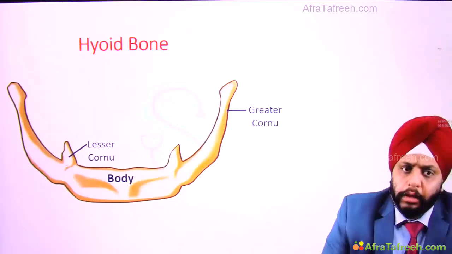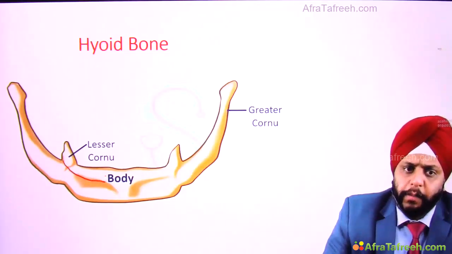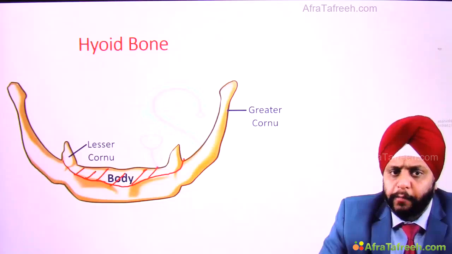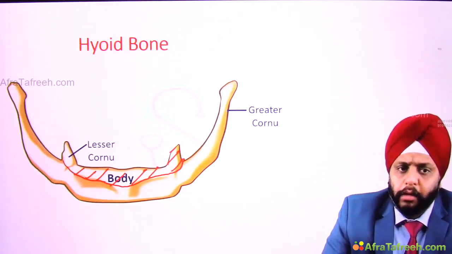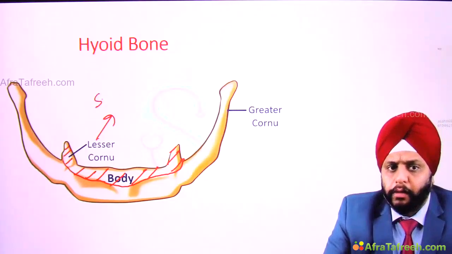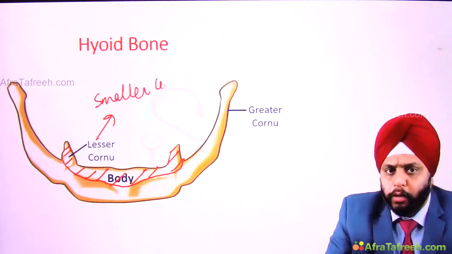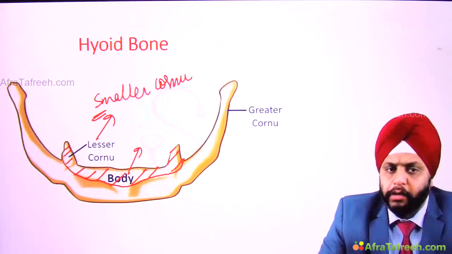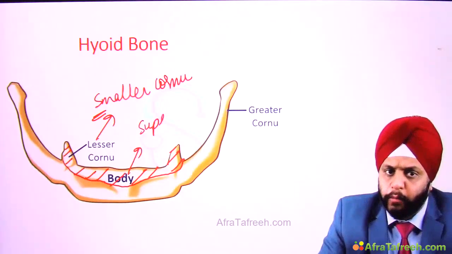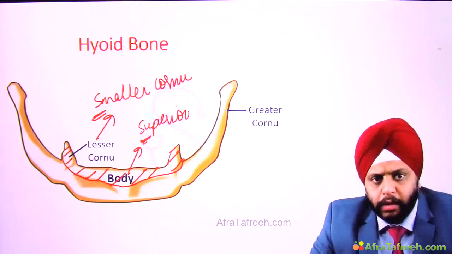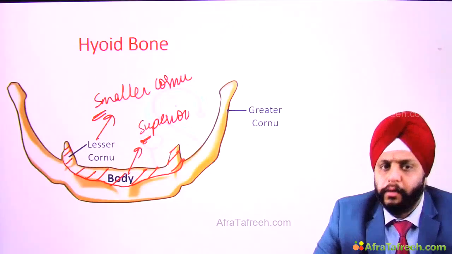Okay. Now, the second arch forms this part. Which part? It forms the lesser cornu and the superior part, the upper part, of the body of hyoid bone. So remember, don't get confused in the exam. How? Lesser, you can also remember as a smaller cornu. So S goes to S arch. Upper part of body, remember it as superior part of body. Okay, S goes to S arch, second arch. Right? So this is formed by the second arch.